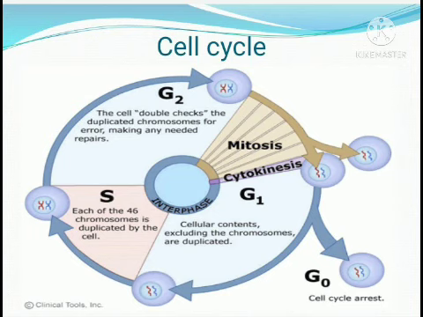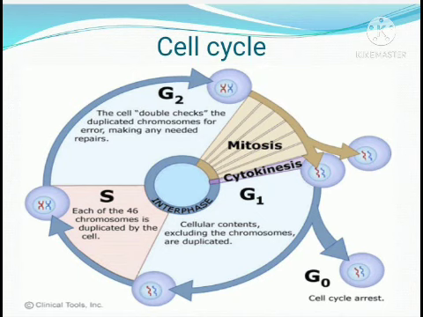Interphase is a highly metabolic activity period, and in this period the cell does all its growing, all its activity, maturation, but it is not dividing itself. And this interphase is divided into three stages, that is G1, S and G2.